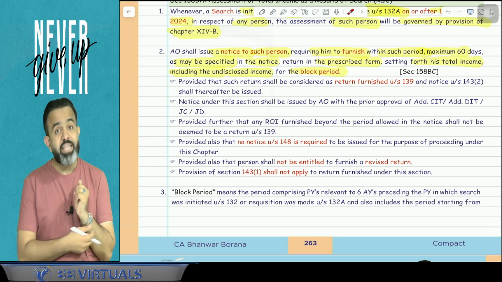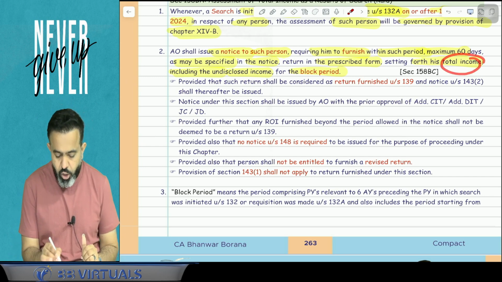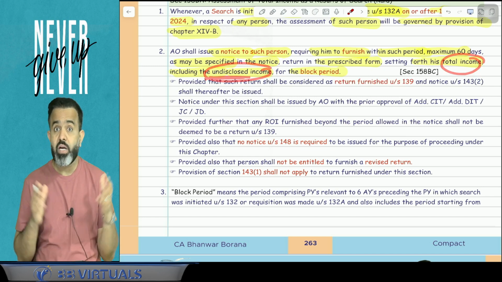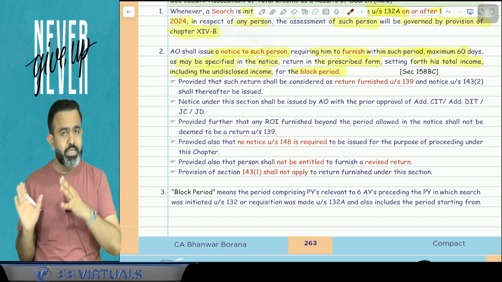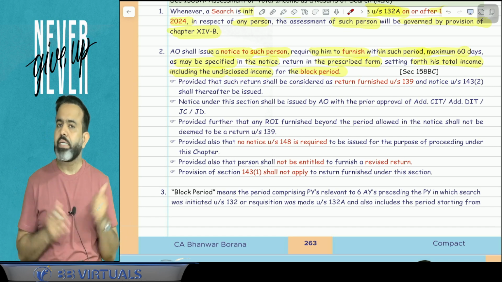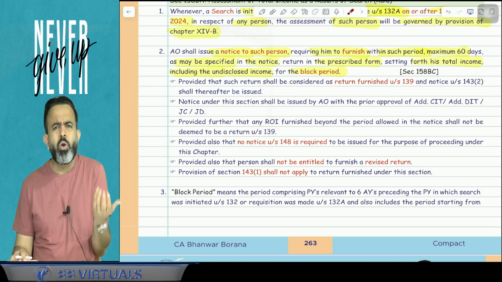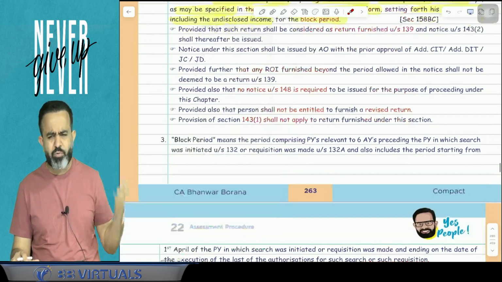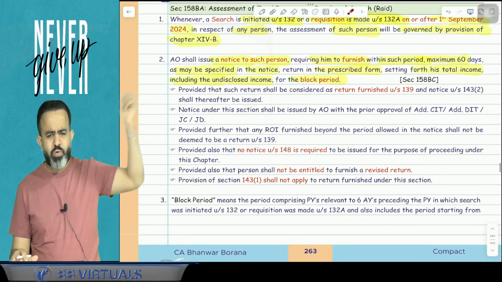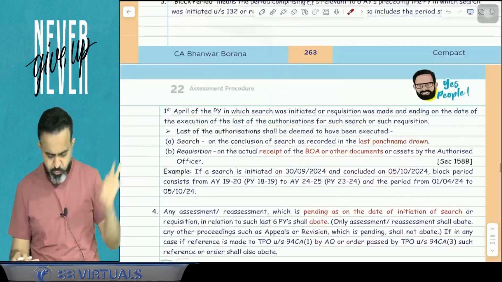So guys, in that you have to show your total income along with the undisclosed income. Whatever undisclosed income you have not disclosed earlier, now just disclose in this particular return. Now the question is, sir, what about the block period? You are saying that for the block period, they will ask you to file the return. What is the block period?